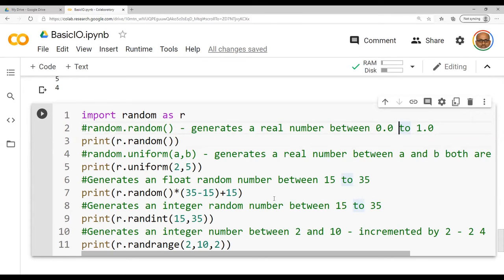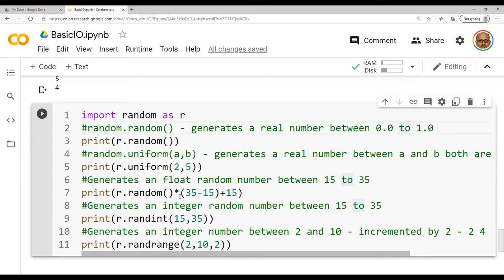And you do have one more method to generate a random number between two numbers. That is R.random() * (35 - 15) + 15. Anyhow, because of this plus 15, I'm going to have the least number as 15.